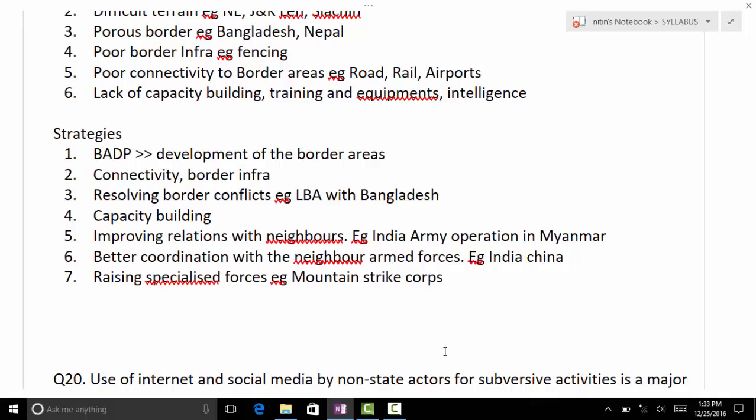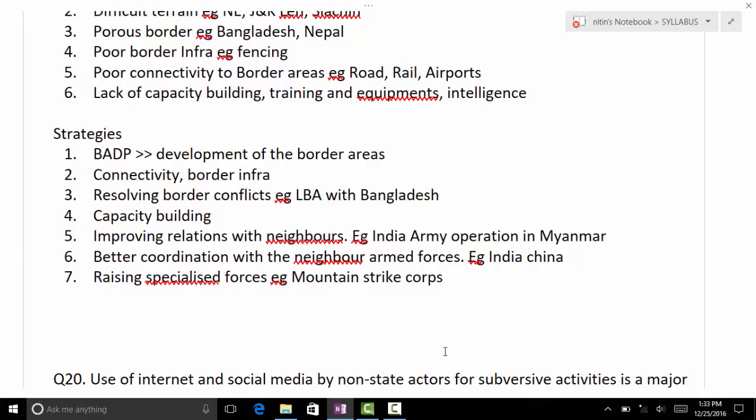When the beheading happened, there was a BSF on the border, and they crossed the BSF post. They came to the army post seven kilometers inside, and they did the beheading. So at that time, they blamed each other: you are responsible. So how can we coordinate with each other? This is very important.